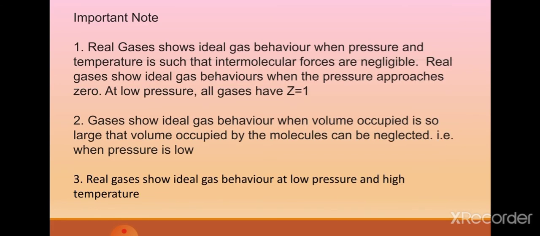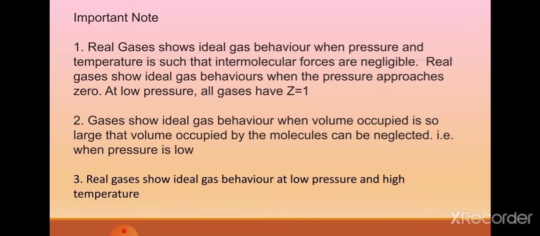What is important to note here? Real gases show ideal gas behavior when pressure and temperature are such that intermolecular forces are negligible. Real gases show ideal gas behavior when the pressure approaches zero, and at low pressure all gases have Z equal to 1.